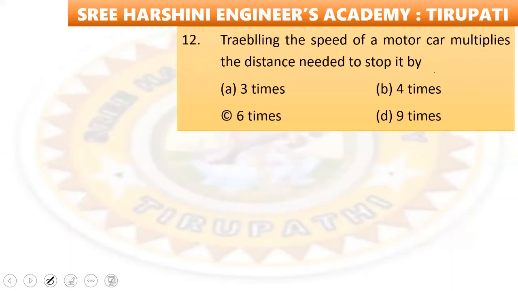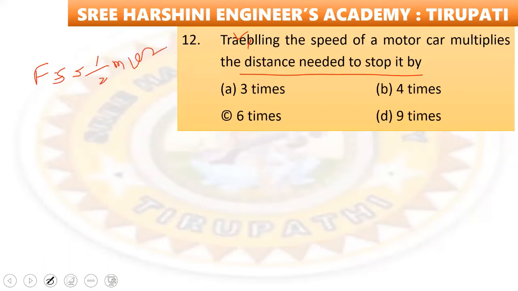Next, by tripling the speed of a motor car, the distance needed to stop it is multiplied by? So we know that the speed, fast speed is equal to kinetic energy, half mv square.